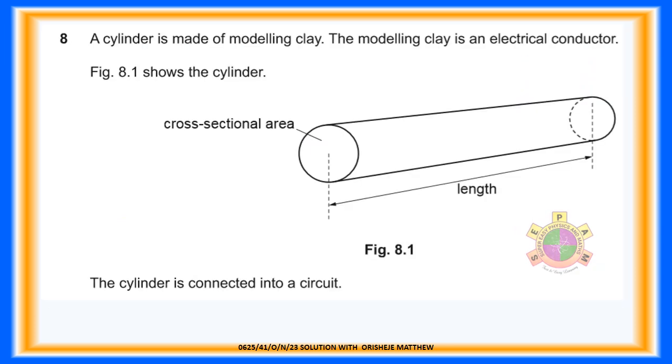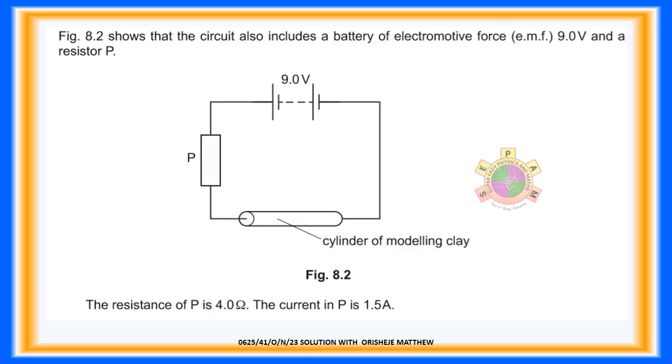Question 8 is on resistance of wire, charges flowing in a conductor and current flowing in a circuit. Question 8a. A cylinder is made of modeling clay. The modeling clay is an electrical conductor. Figure 8.1 shows the cylinder's cross-sectional area and length. The cylinder is connected into a circuit. Figure 8.2 shows that the circuit also includes a battery of electromotive force, EMF, of 9.0 volts and a resistor P. The resistor is connected in series with the modeling clay. The resistance of P is 4 ohms. The current in P is 1.5 amperes.